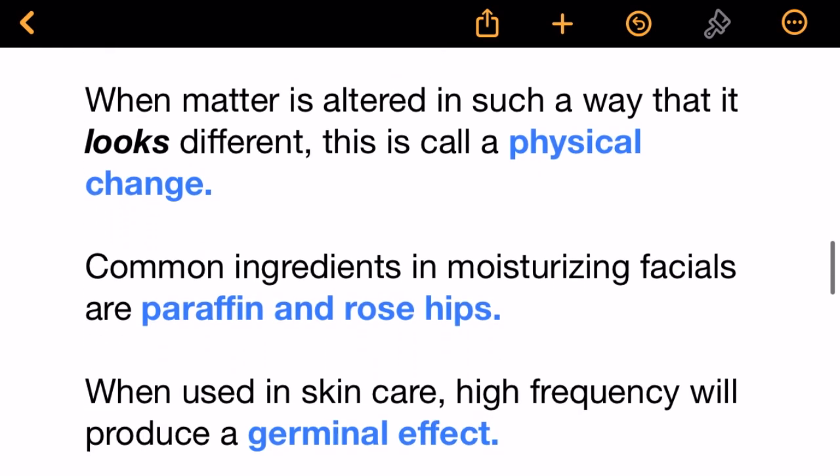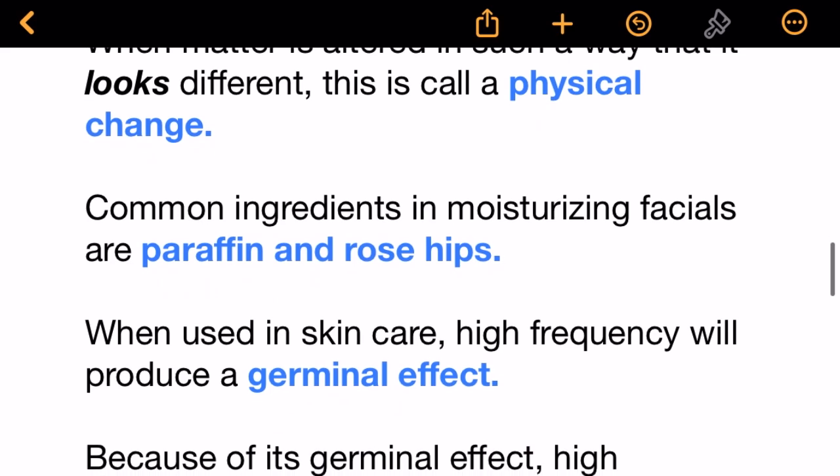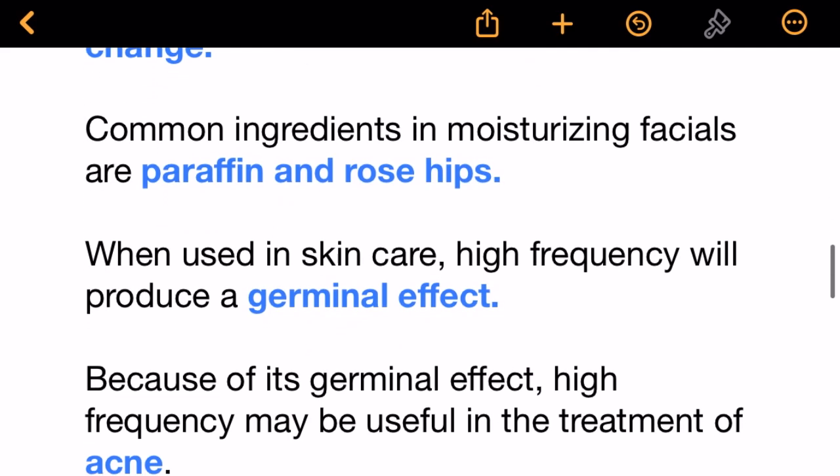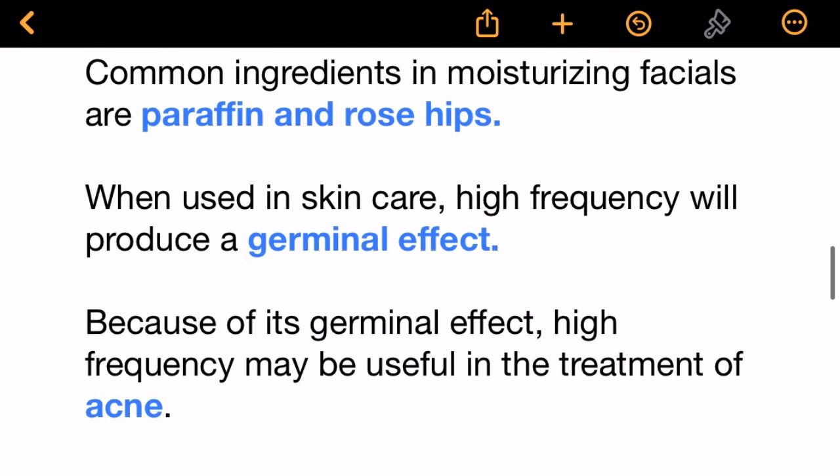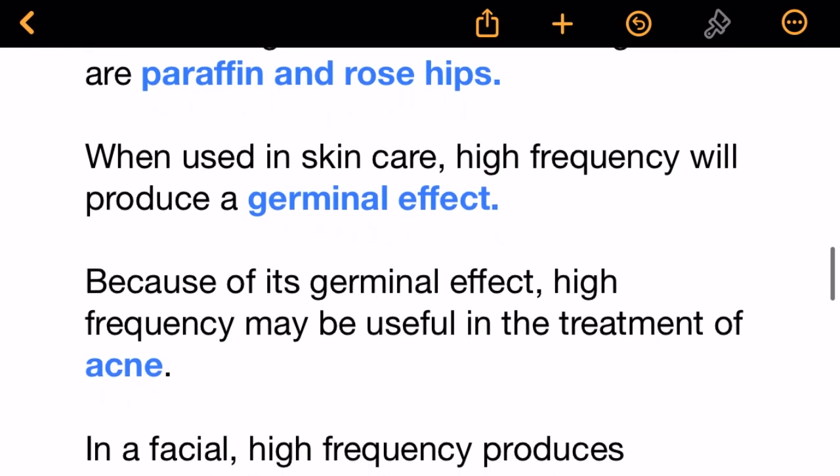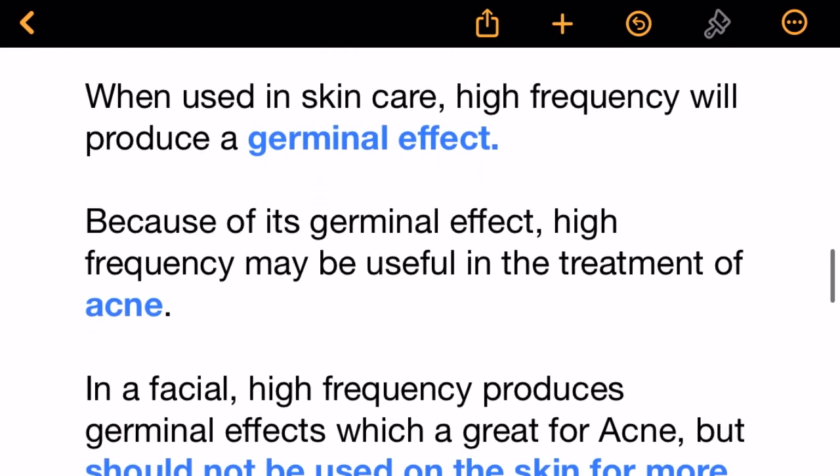Common ingredients in moisturizing facials are paraffin and rose hips. When used in skin care, high frequency will produce a germicidal effect. Because of its germicidal effect, high frequency may be useful in the treatment of acne.